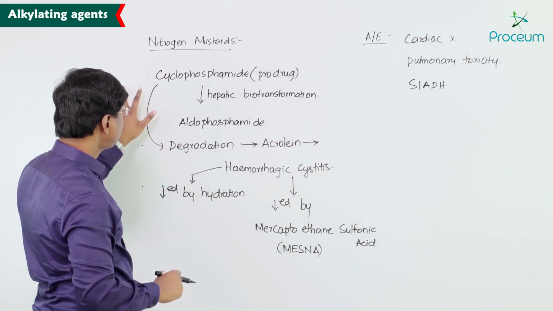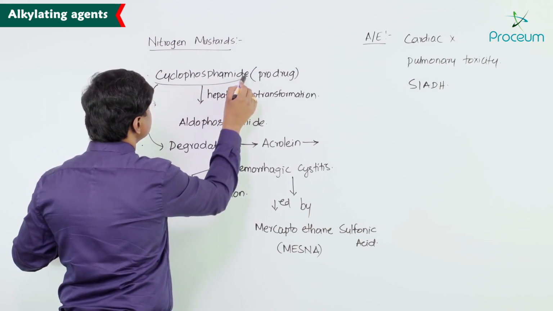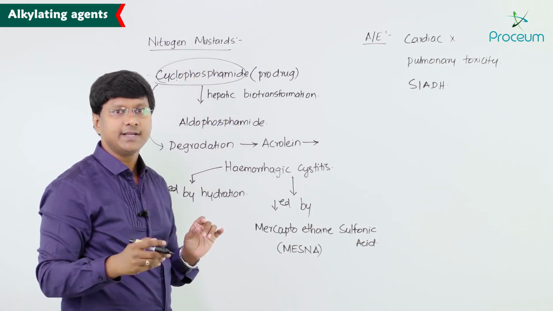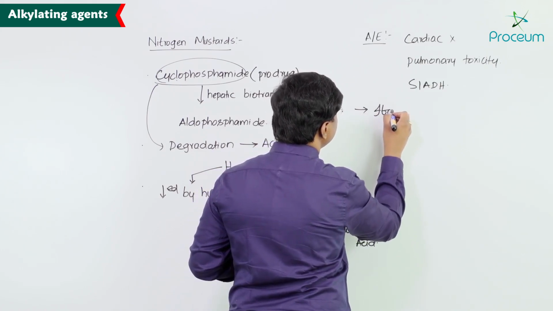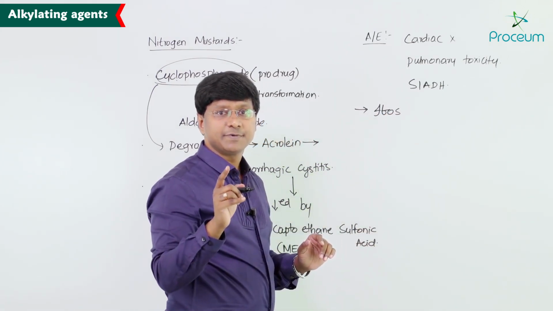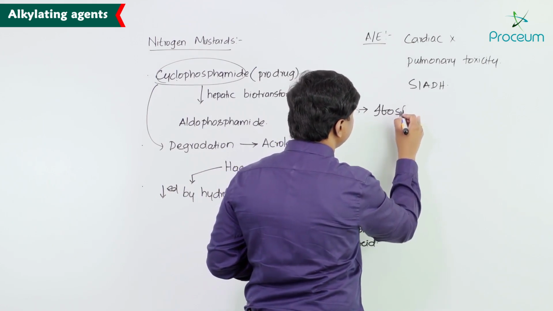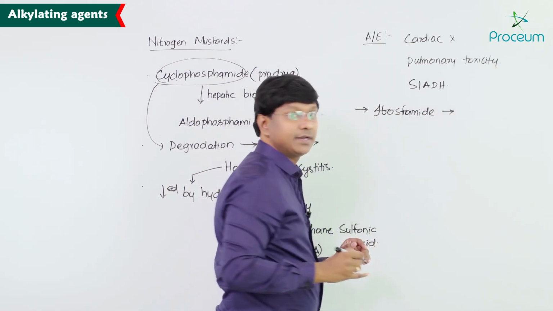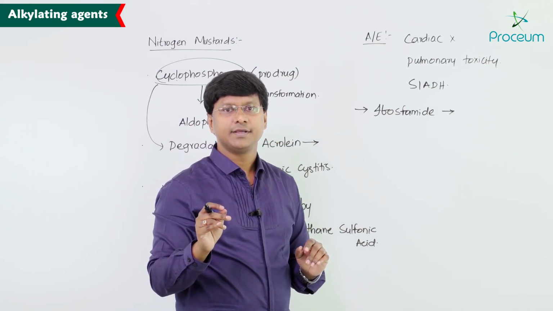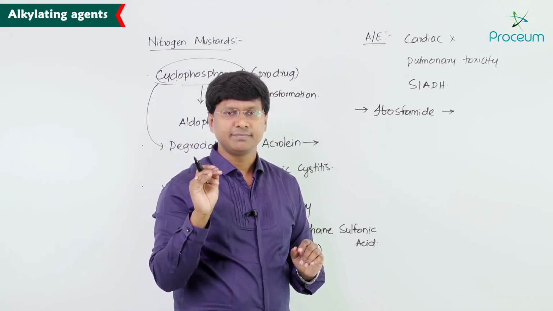Next, after having discussed cyclophosphamide, let me discuss the other important drug, which is called ifosfamide. Remember, ifosfamide produces certain metabolites.